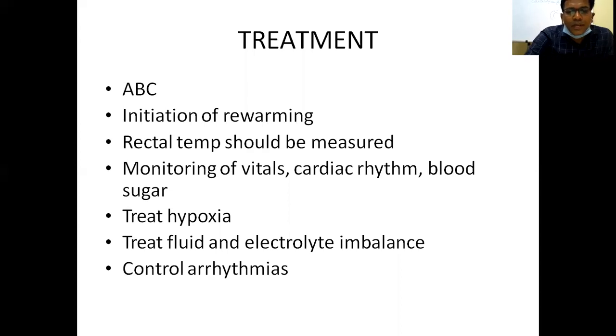So if the patient has hypotension, use crystalloids or IV fluids. If the patient does not respond to IV fluids or crystalloids, give low-dose dopamine, or if there is severe cardiovascular compromise, IV nitroglycerin should be given. Monitor vitals, cardiac rhythm, and blood sugar, treat hypoxia, treat fluid and electrolyte imbalance, and control arrhythmias.